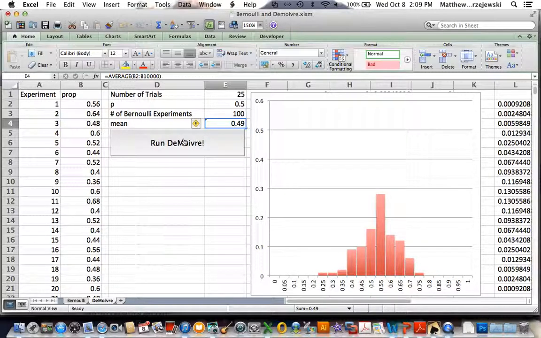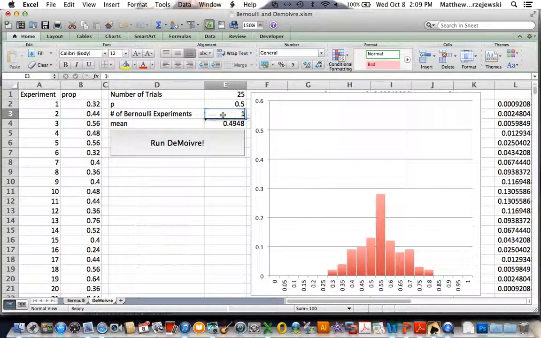I can do this again. I can do this again. Now this isn't just flipping the coin 25 times. It's flipping the coin 25 times, 100 times. If we were to change this to 1,000, what would happen? 1,200.